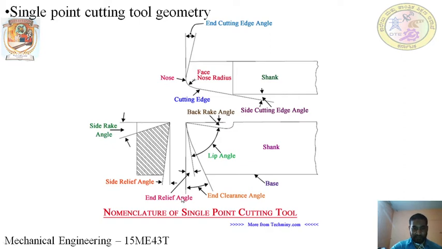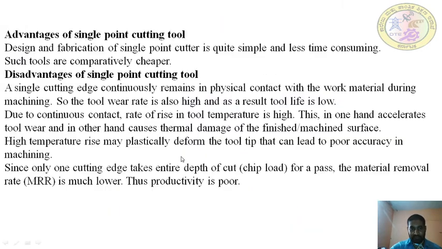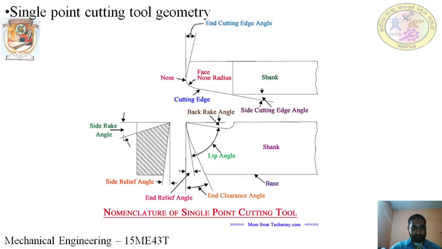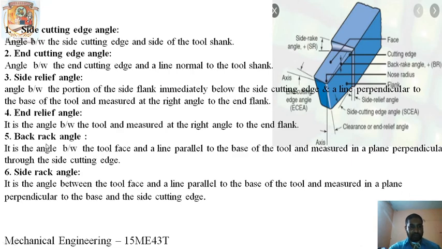End relief angle, you can see here, a straight line from this edge to this edge. This is the end relief angle. It is defined as the angle between the tool and the end of the flank, measured at right angle to it.